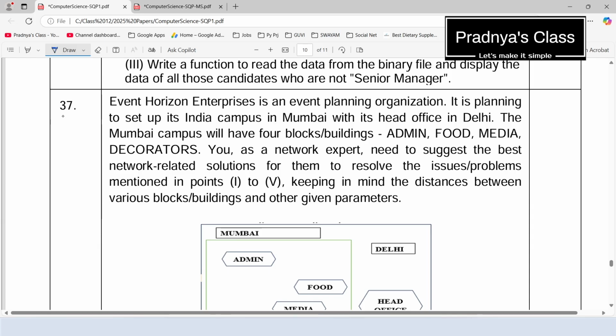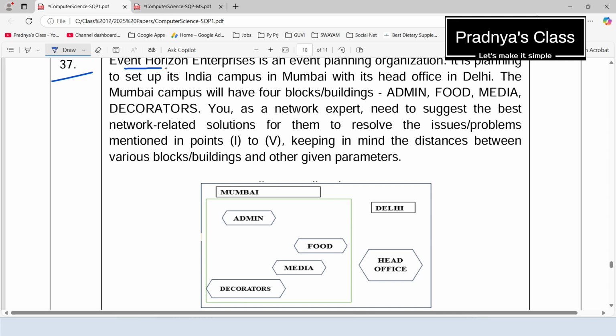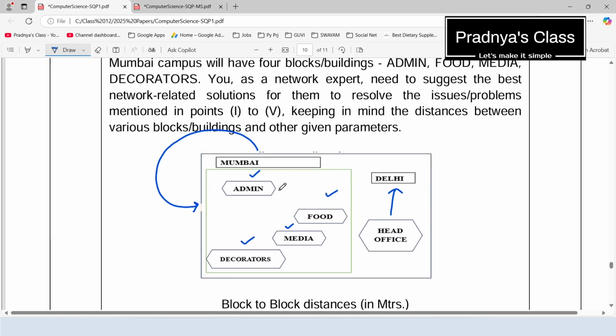By proceeding further, we got the question number 27. It is an application based question which is for 5 marks. This is very easy. But I will suggest you to read the question with patience and carefully. Alright, there is one enterprise named Event Horizon. The head office is in Delhi. Now they want to set up one campus in Mumbai with the following blocks: admin, food, media and decorators. So as a network expert, we need to suggest the best network related solutions.